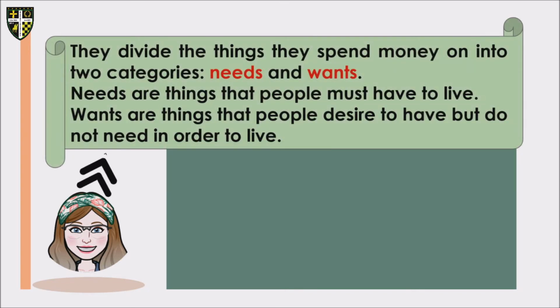They divide the things they spend money on into two categories: needs and wants. Needs are the things that people must have to live. Wants are things that people desire to have but do not need in order to live.